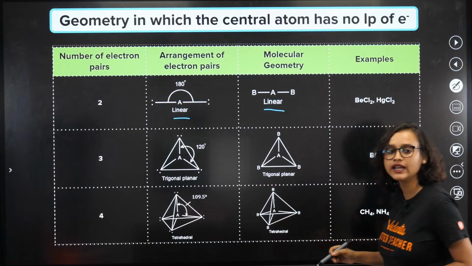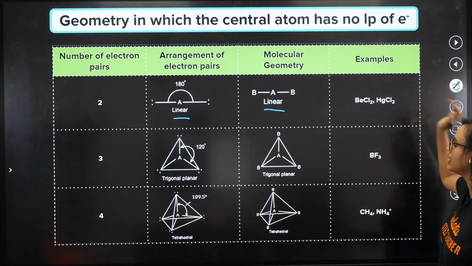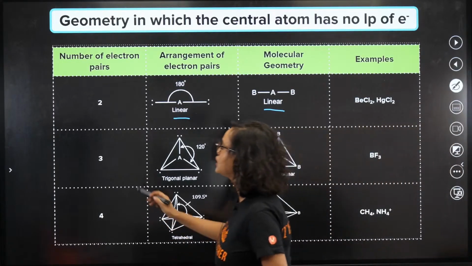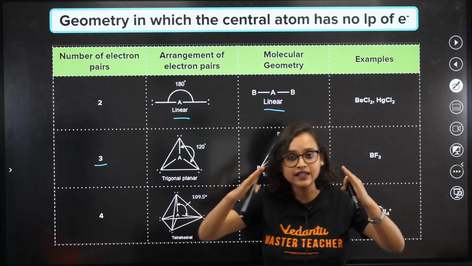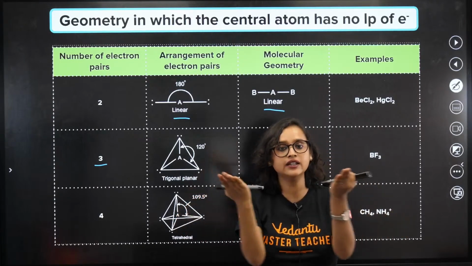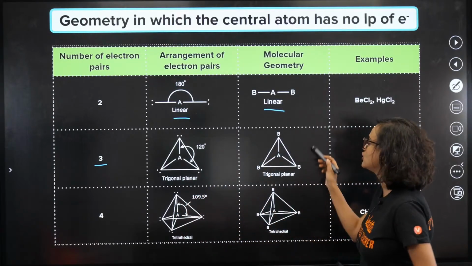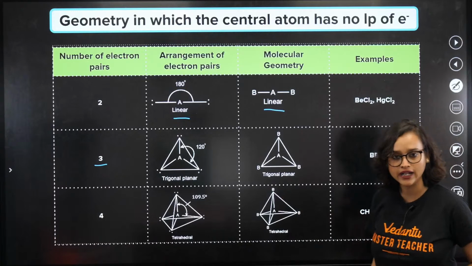What are the examples? The examples are BeCl2, HgCl2. If the number of electron pairs is 3, then you will get a trigonal planar. In a plane, they will act like a triangle. Now, their molecular geometry will also be trigonal planar.